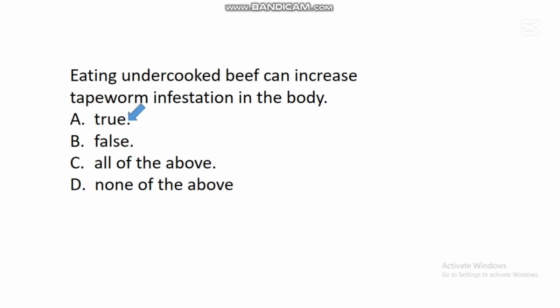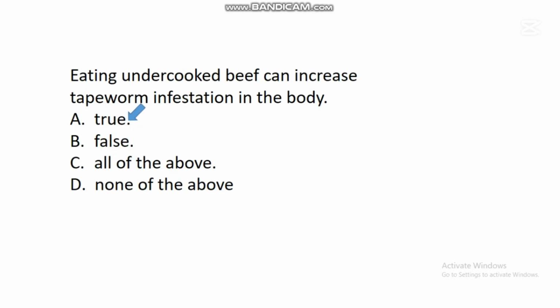there will be an increase in tapeworm infestation in the body. We have already said that when tapeworm lays eggs, the eggs will leave the body through feces, and when cattle feed on grasses containing these feces, the cattle will now get infected with the eggs of this tapeworm.